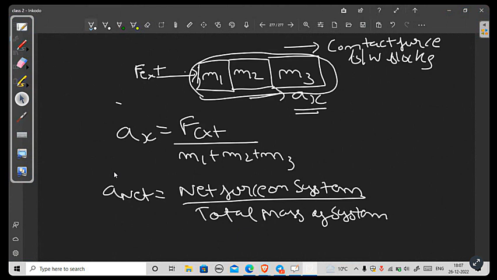So this is a very good example. You can get a question in this form as well, if the blocks are not connected with a string, and one of the blocks is acted upon by an external force. How will you calculate the net acceleration?